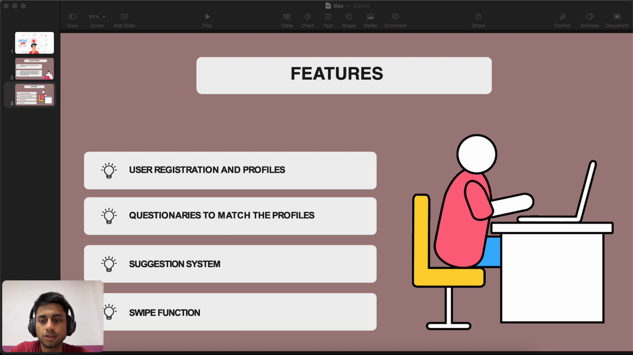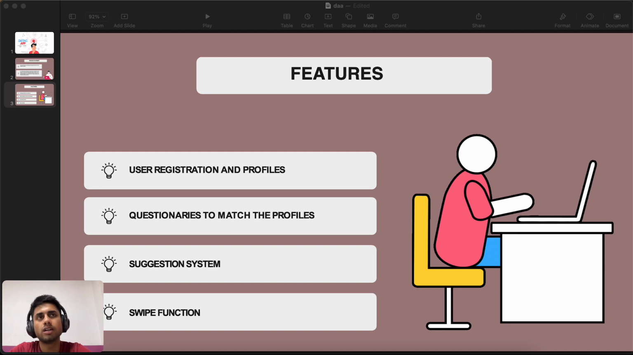And another one is the swipe function. In the swipe function, like you saw in Tinder, if you swipe left, it means a negative response or not interested. If you swipe right, it means you are interested or you want to talk to them. There are those types of swipe functions.